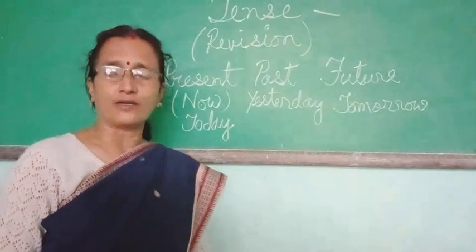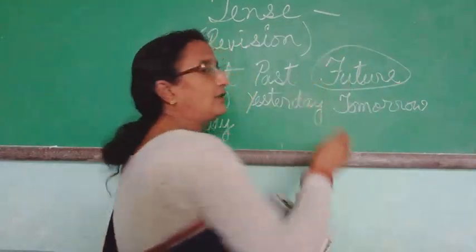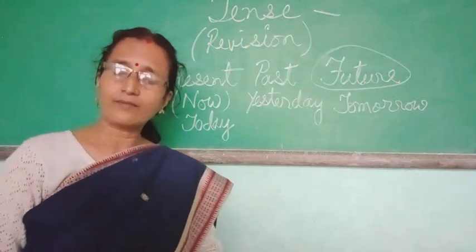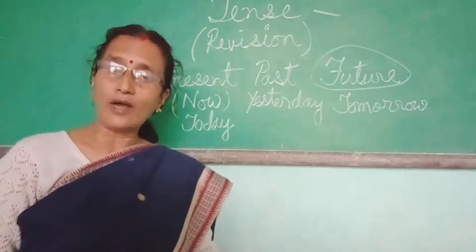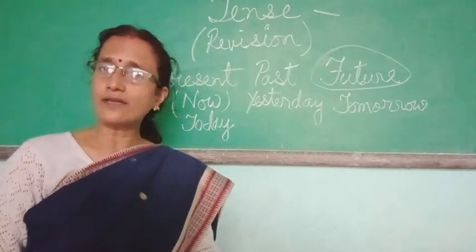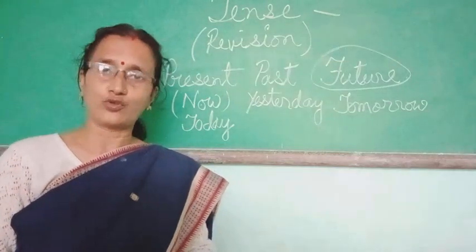Now what about future? Future tense is the tense that you have never seen, that will be coming. The work that will be done, not yet done, that we are thinking of, that is future tense.